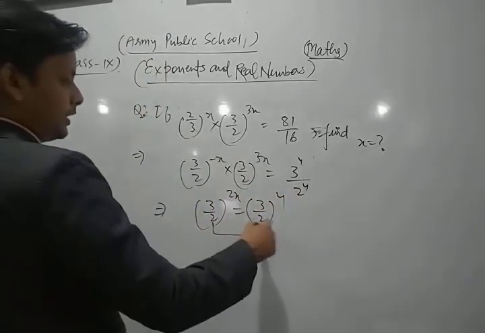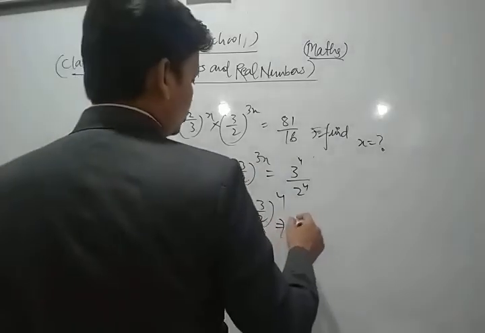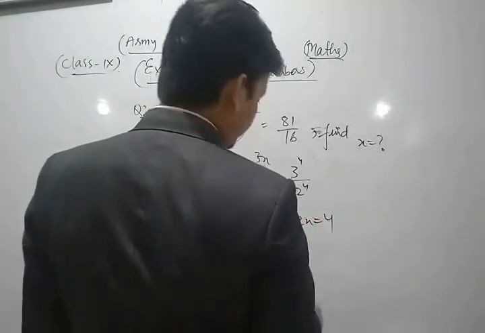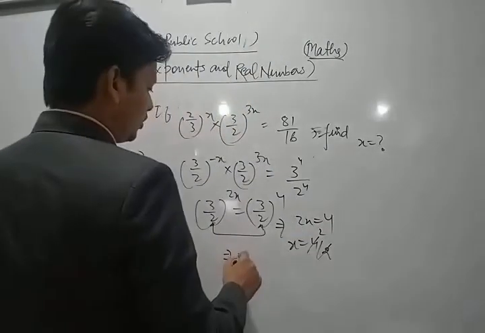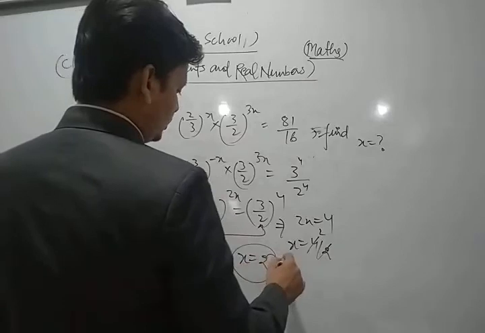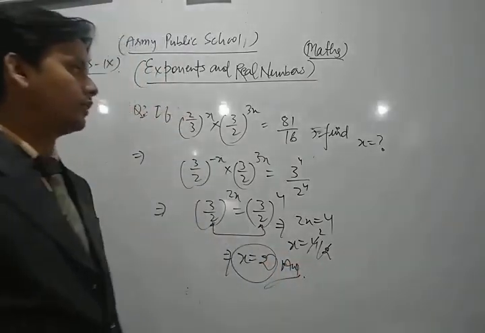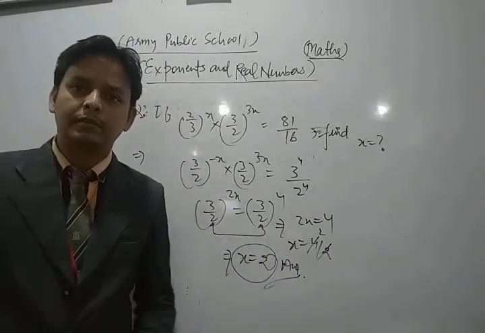So now the bases are same. Now comparing both sides, we get 2x is equal to 4. So x is equal to 4 upon 2, that is 2. Thus the value of x is 2. So this is the required solution. Thus in this way, dear students, you can solve that type of question.